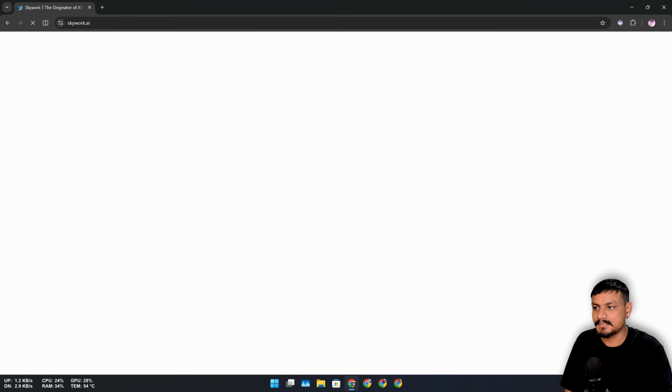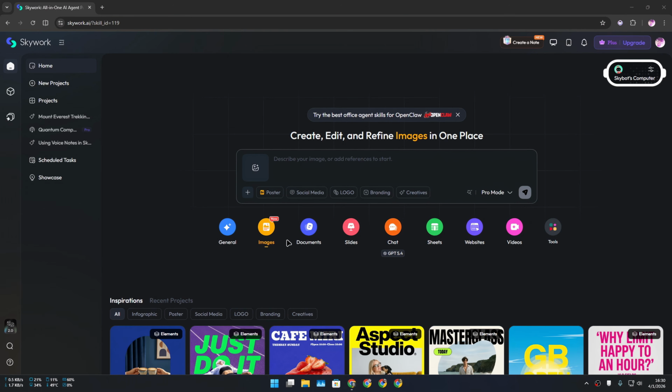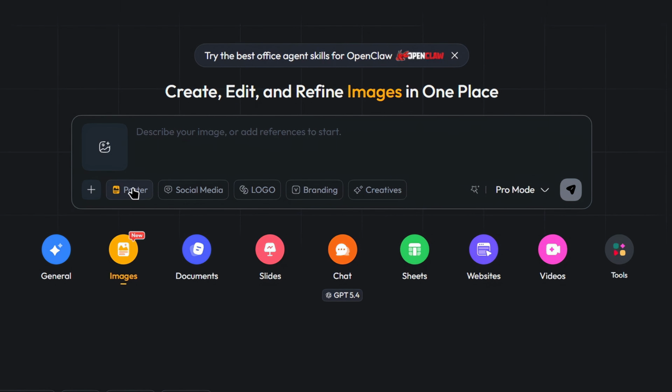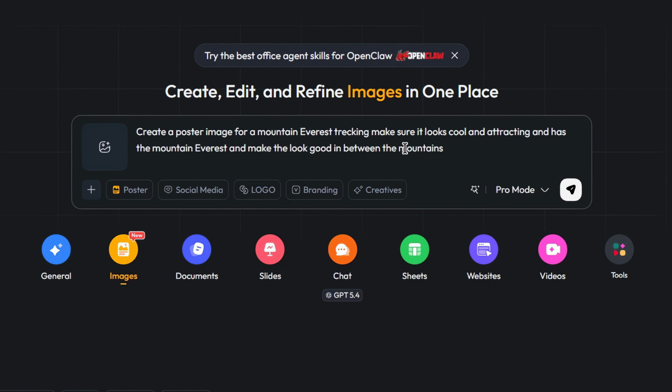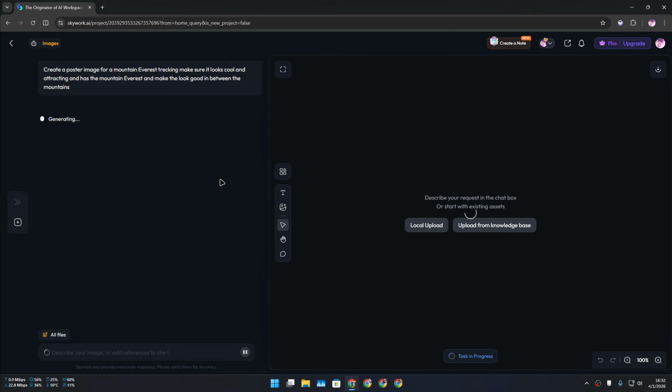While it's doing its work, let me show you guys some other features like creating images. You can create poster images or social media style images, logos, branding, or anything that you want to create by selecting the creatives, and you can just describe your image and it will create it for you. So I'm going to create a poster for Mount Everest trekking. I'm going to give it a simple prompt and I'm going to select poster here and hit enter, and then it's going to start generating our poster.